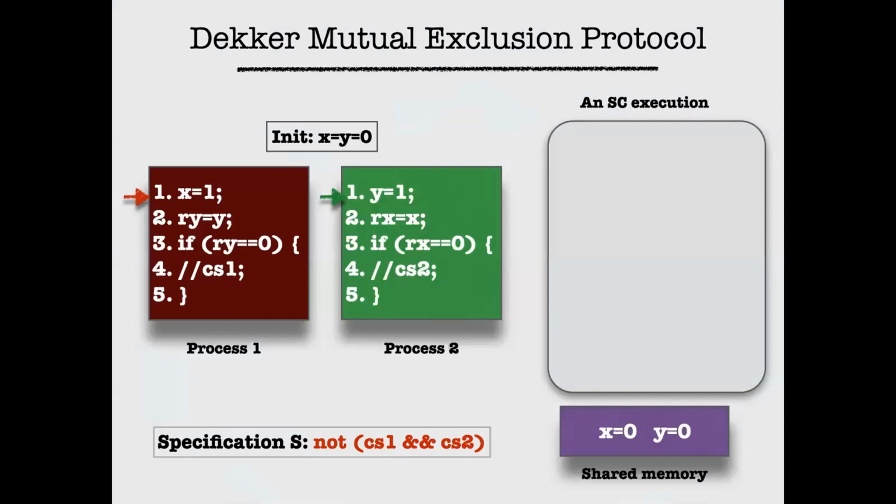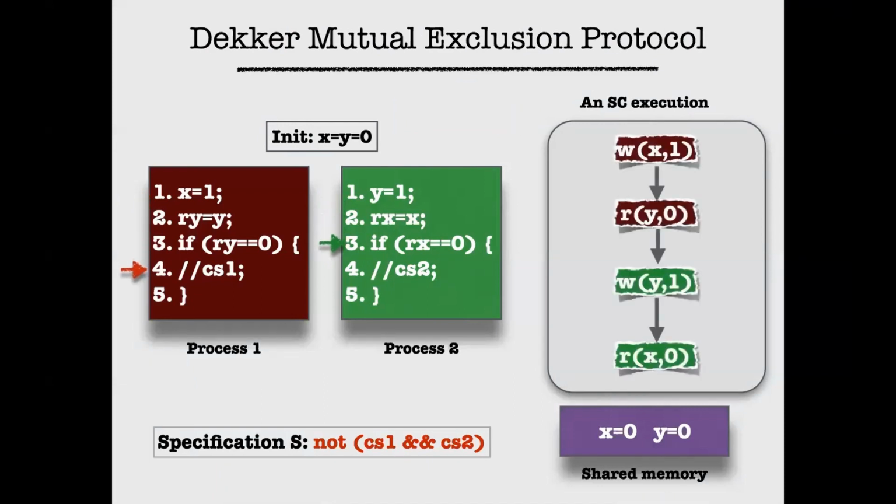So here is an example which is similar to Dekker's mutual exclusion protocol. You see two processes here which share variables x and y. The initial values of x and y are 0. The first process writes 1 to x, signifying its preference to enter the critical section. The second process is symmetric, and when it writes 1 to y, it shows its preference to enter the critical section. Under the sequential consistency semantics, it's clear that at least one of the two processes will be successful in writing 1 either to x or to y. And therefore, we know that at least one of them will enter the critical section.